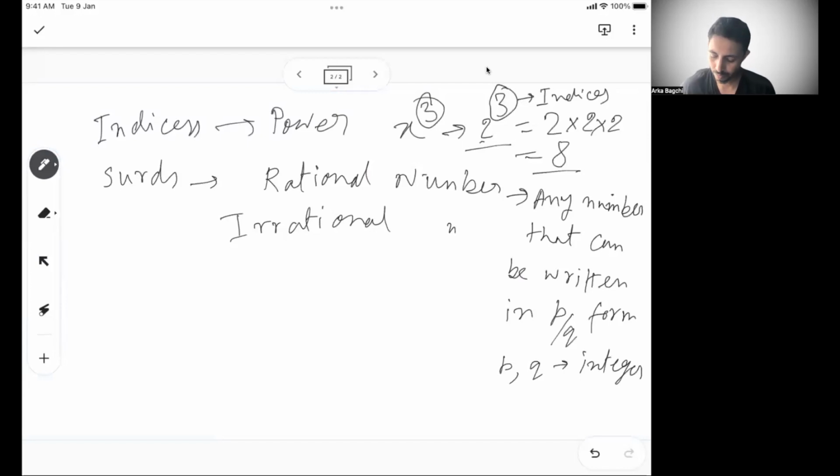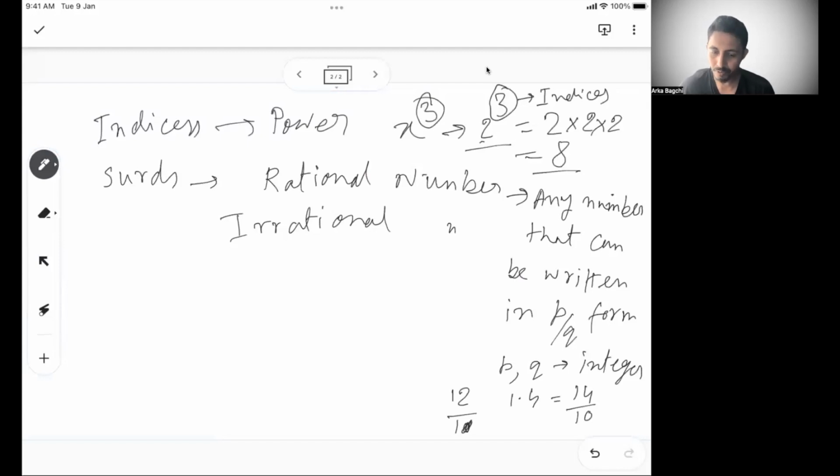If you see this carefully, let's say I'm talking about 12. 12 is a rational number because I can write 12 by 1, where 12 is p and 1 is q, both integers. Similarly, I can write 1.4, which is also a rational number because I can write 14 by 10. p is 14, q is 10, both integers.